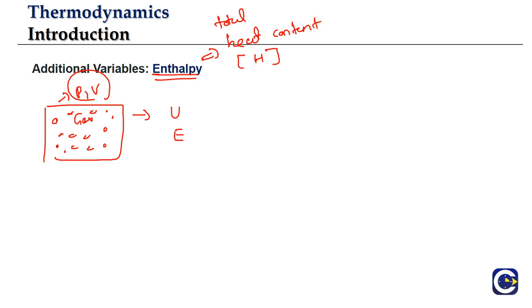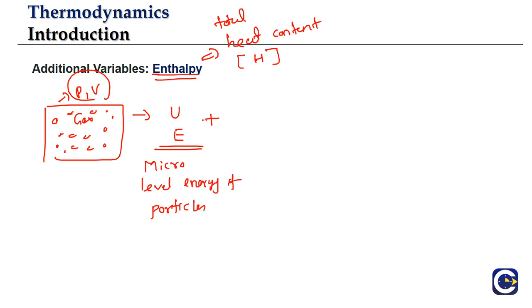If the pressure is high, the gas's propensity to do work will be more. If the volume is high, the propensity of the gas to do work will be more. So the internal energy is the micro level energies of particles.